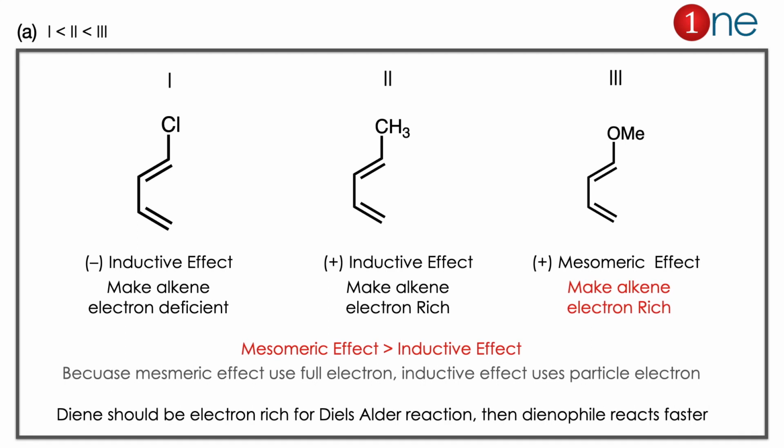Here you have to learn the concept that mesomeric effect is stronger than inductive effect. Because in the mesomeric effect you have the full charge, the inductive effect uses the partial charge. OMe has a plus M effect, methyl has a plus I effect due to hyperconjugation, and chlorine has a minus I effect due to the electron withdrawing ability of chlorine. So the diene should be electron rich for the Diels-Alder reaction. So 3 will be highest, then the second will come next, the first will come least here. Here the concepts you have to learn are that mesomeric effect is greater than inductive effect and the diene for the reaction should be very rich in electron density.